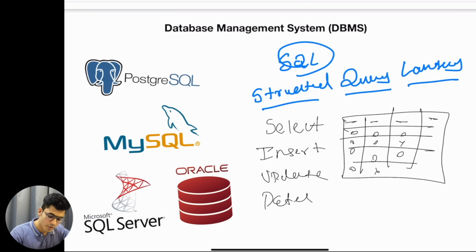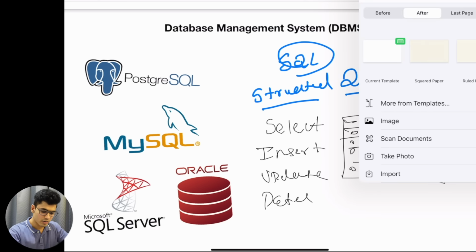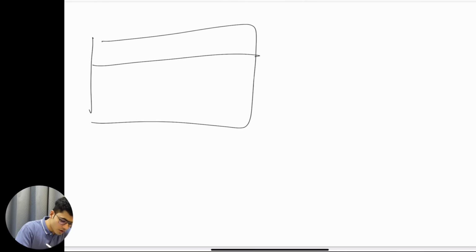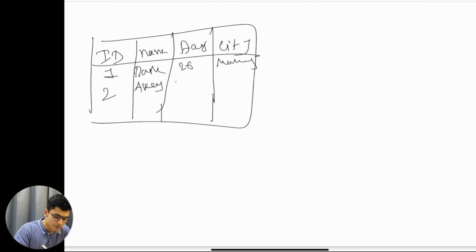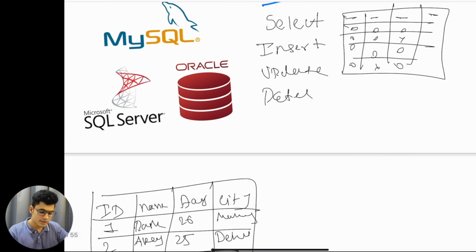The data that we talk about, let's say this is our student data, and there is a table, Student. What will student have? Student will have ID, name, age, and it might have, let's say, the city where the student lives. So ID can be 1, name can be, let's say, Darshil, age can be 26, and the city can be Mumbai. Just like this, there might be some other person, let's say, Akash, age 25, living in Delhi. Like this, we have data stored inside our table. So this is what is happening over here.